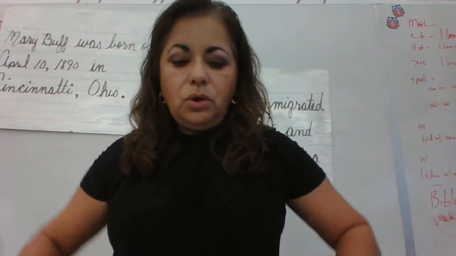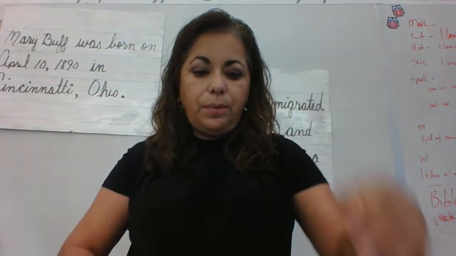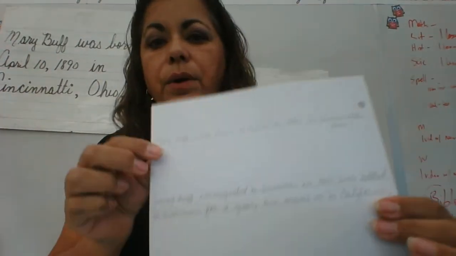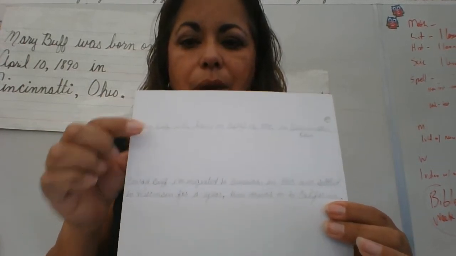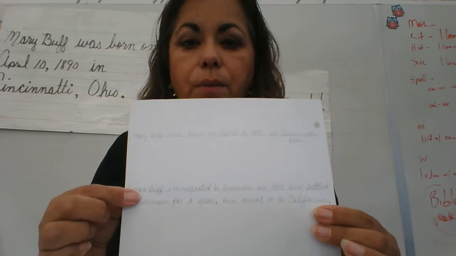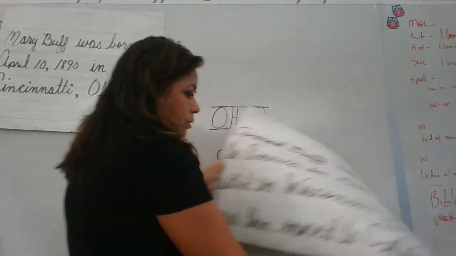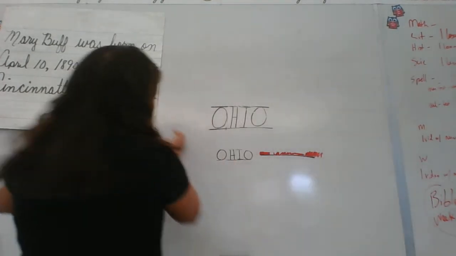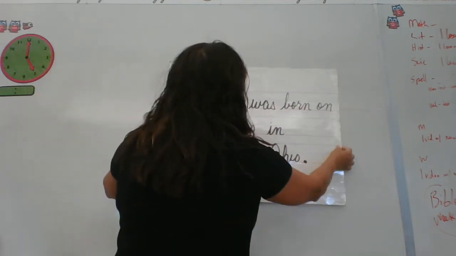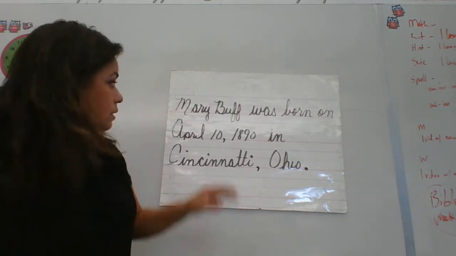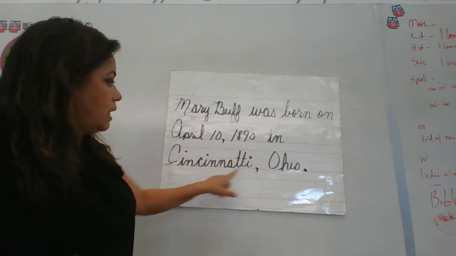Okay, so once you draw your 3 or 4 lines, I want you to draw 1 or 2 and then separate, leave a gap. See how I did? I just did 1. I left a big space and then I did 2. On one, we're going to write something about Mary, and the other one on the bottom, something about Conrad. All right, and I already wrote it for you. Let's write. You're going to write on the first line: Mary Buff was born on April 10, 1890 in Cincinnati, Ohio.